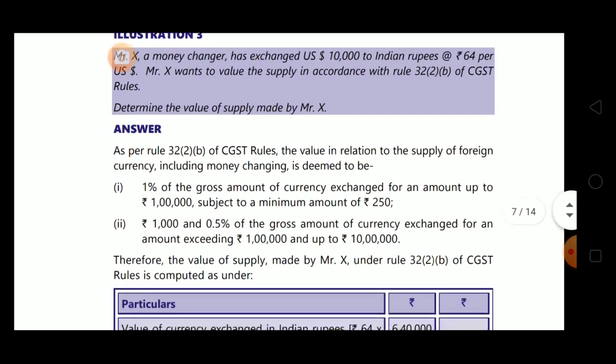See the answer. As per Rule 32 subsection 2 clause B of CGST rules, the value in relation to the supply of foreign currency, including money changing, is deemed to be 1% of the gross amount of currency exchanged for an amount up to 1 lakh, subject to a minimum amount of 250, and 1000 plus 0.5% of the gross amount of currency exchanged for an amount exceeding 1 lakh and up to 10 lakh.